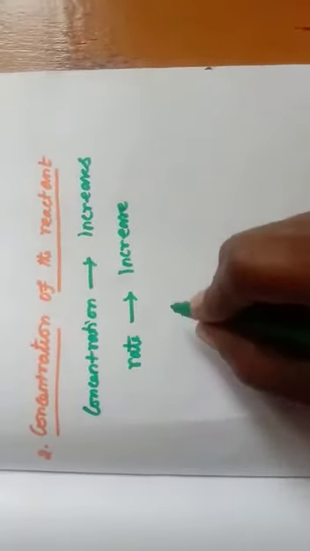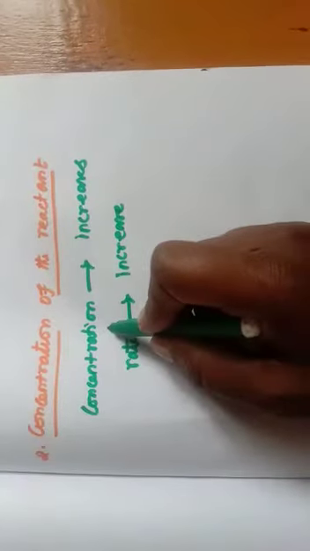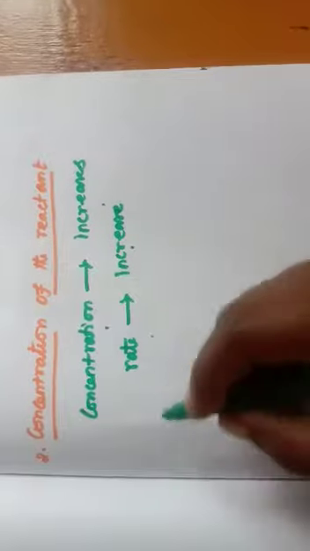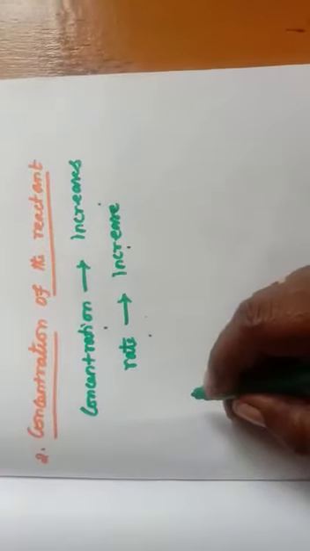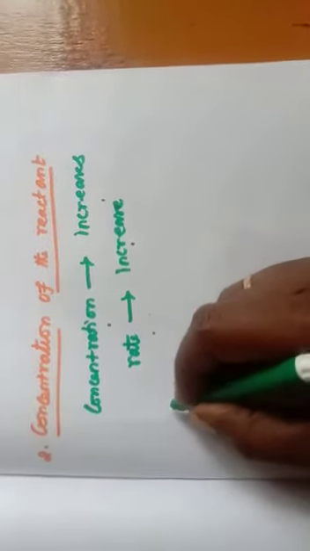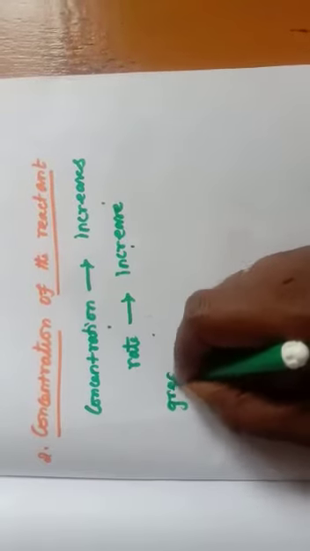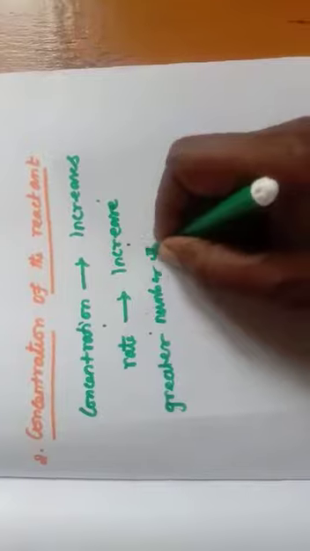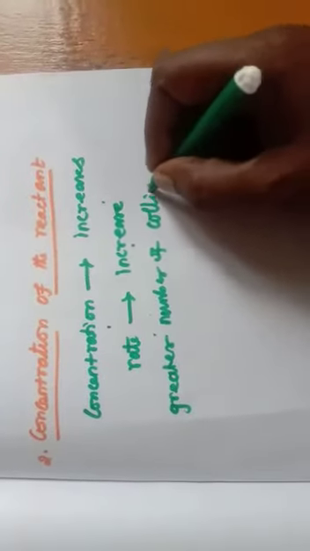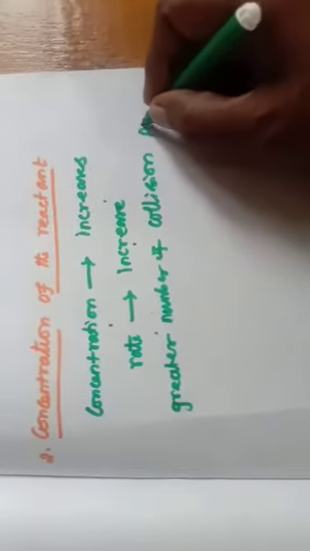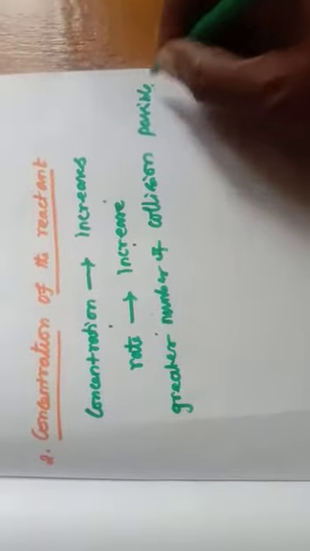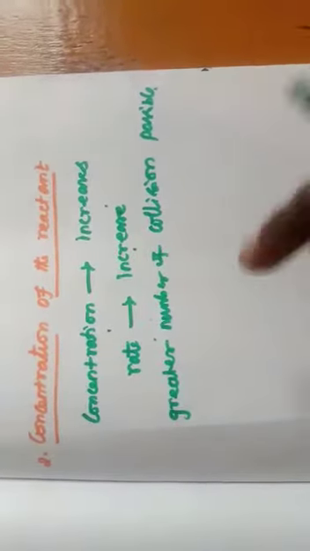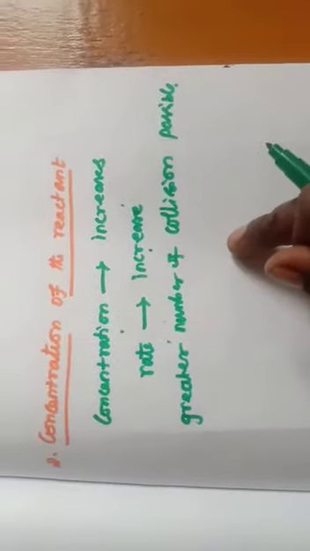Observe carefully. I explain once again. If the concentration of the reactant molecule increases, the rate of the reaction also increases, because at higher concentration, a greater number of collisions is possible. So if the collisions increase, the rate of the reaction also increases.